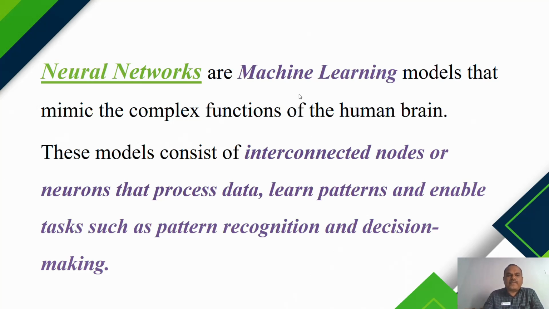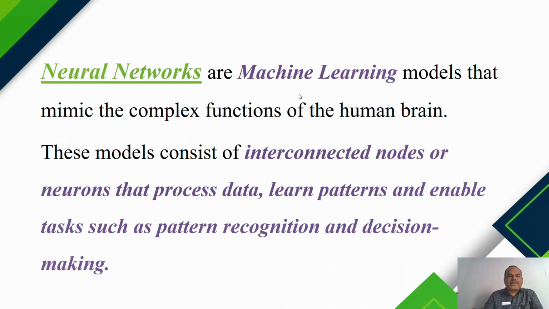Do you know the reason why it mimics the complex functions of a human brain? Our human brain also does some complex functions. At a time, a human being may think several things. At the same time, we can write, and at the same time we can see somewhere else, and think different things. That is a complex function of how the human brain thinks. That's what the neural network mimics, the complex function of your human brain.